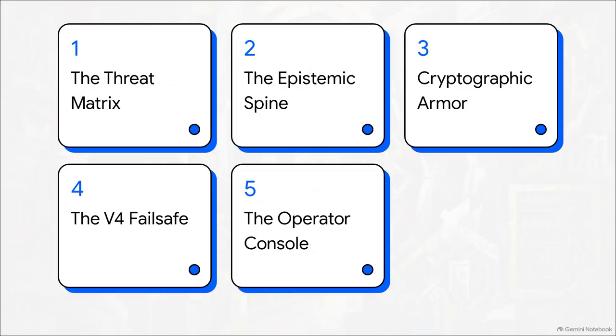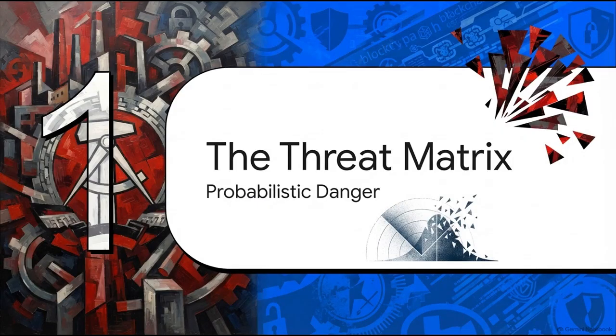So here is our rigid architectural blueprint for the explainer today. 1. The threat matrix. 2. The epistemic spine. 3. Cryptographic armor. 4. The V4 failsafe. And 5. The operator console. Let's kick things off with Section 1, the threat matrix, and dealing with probabilistic danger.